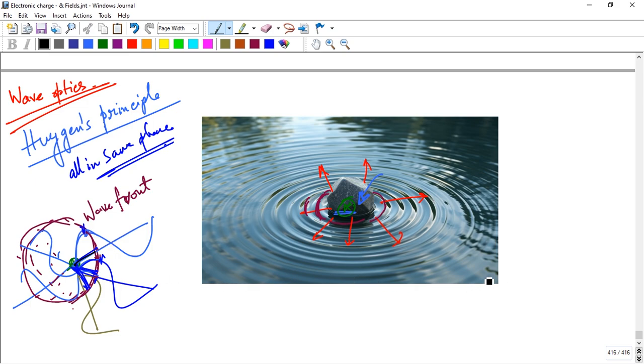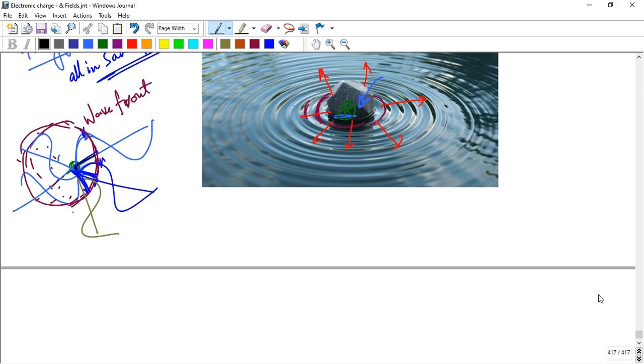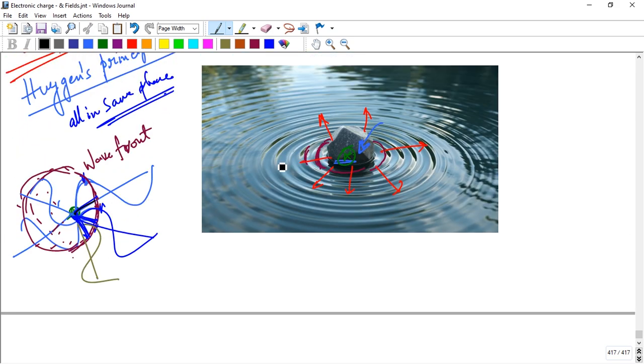The definition of wavefront is very important in the board exam. You may get a 1-mark question: what is a wavefront?